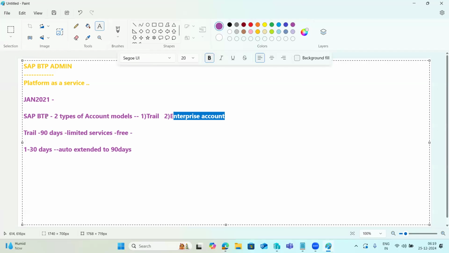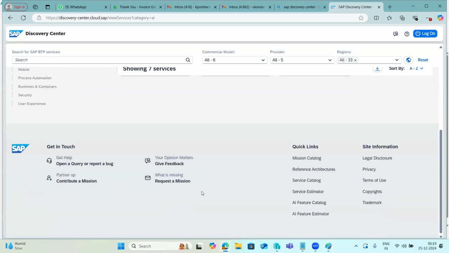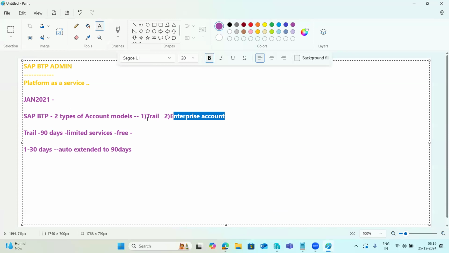In the global account, which you will get based upon the contract from SAP, you will get the list of services, whatever services we have in the discovery center, all the services you will get in the global account here, right? In case of a trial global account from SAP, there are some limitations. In case of an enterprise account, the real account, there is a licensing model.